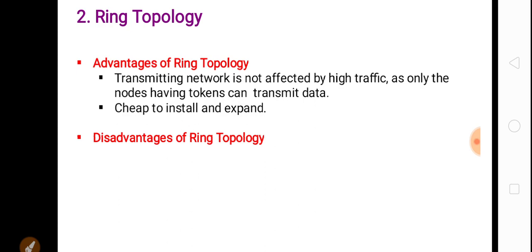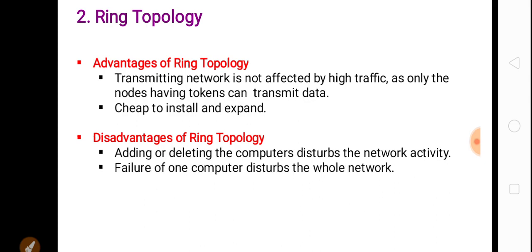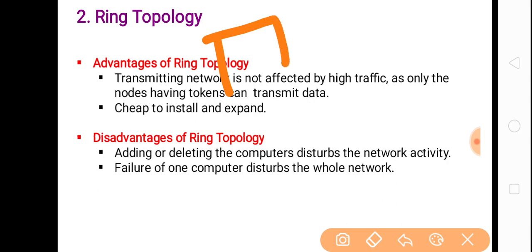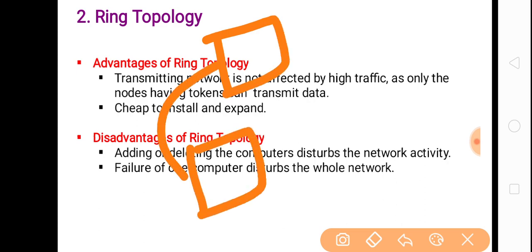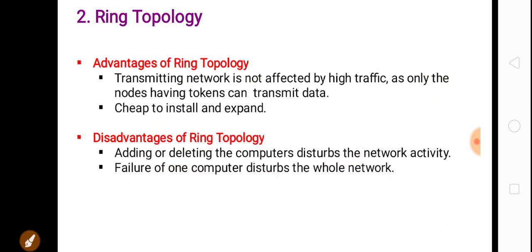Then what are the disadvantages of ring topology? First disadvantage is that adding or deleting computers will disturb the network activity. If you want to add a new device or delete a device, the whole network will be disturbed. Then failure of one computer will disturb the whole network. If any device fails, then the whole network will fail. Suppose these are the devices in the ring topology. If any of the devices fails, then the whole network will fail. So these are the disadvantages of ring topology.